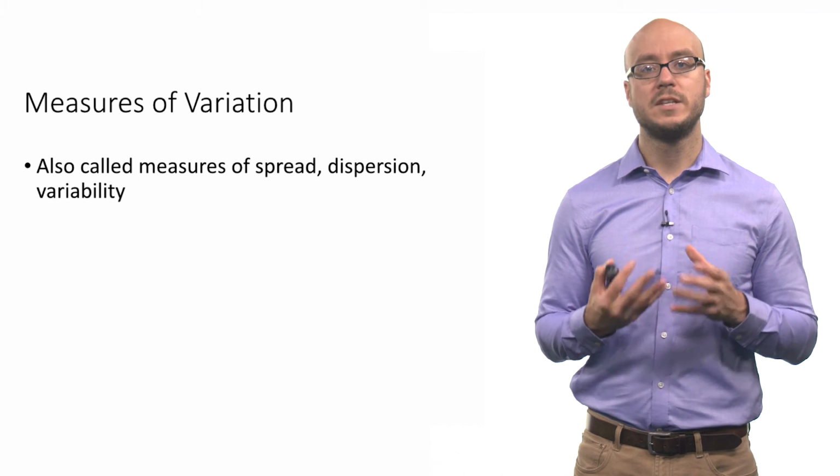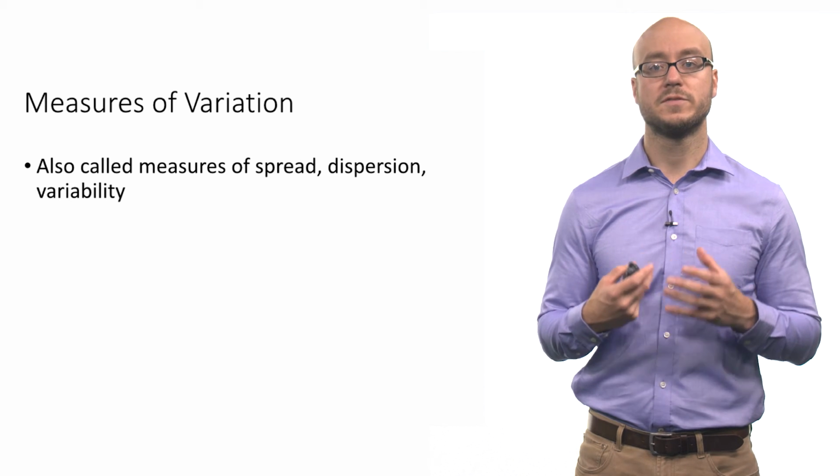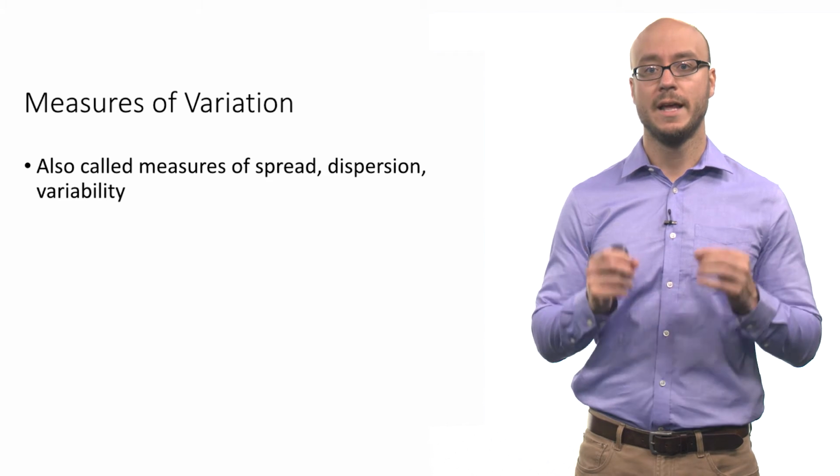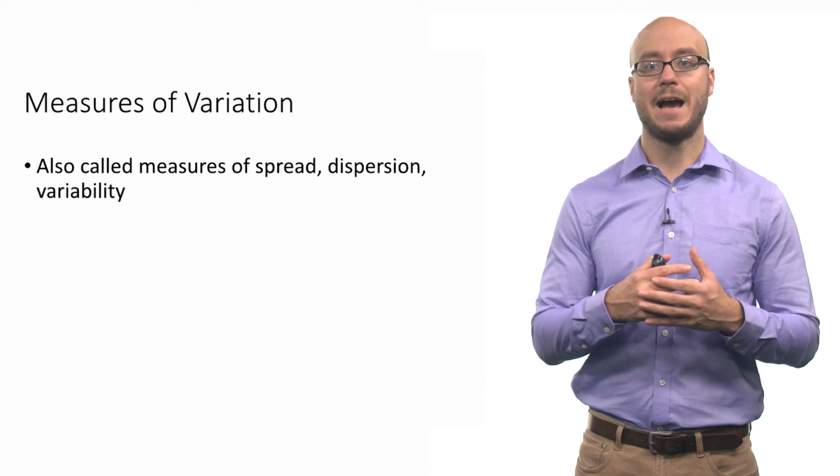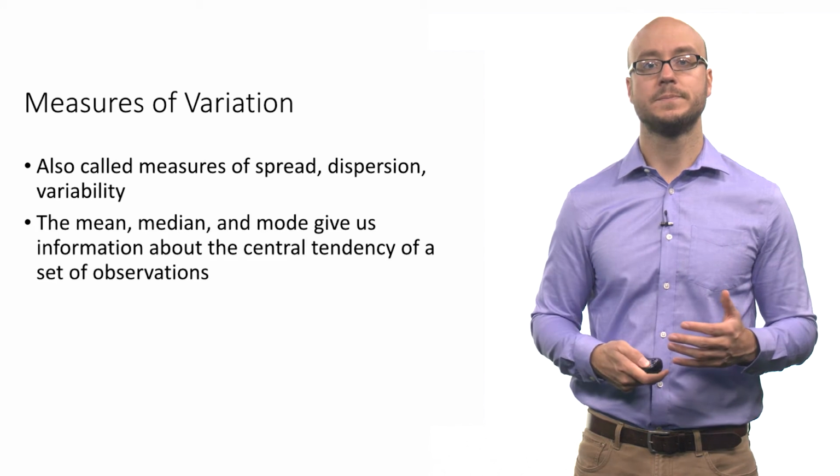Especially a lot of sociologists and economists, when they're looking at income, it's not only useful to have some measure of central tendency or measure of location, but you often also want to know how varied people's income really can be in different societies. So let's step back and think about what it means to talk about variation or variability in a set of observations. These measures of variation are also called measures of spread, dispersion, or variability. That all means the same thing. You're just looking at how spread out a set of data points are.